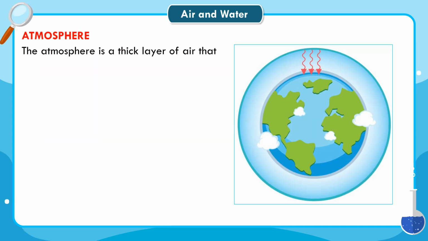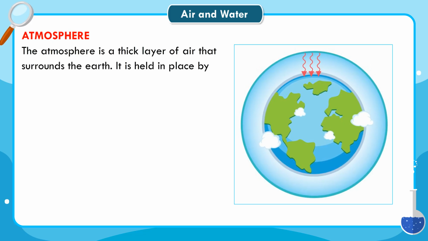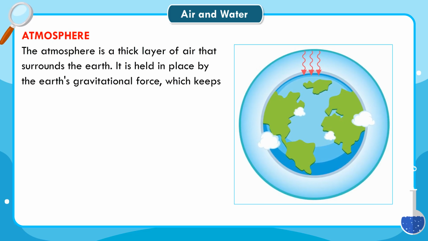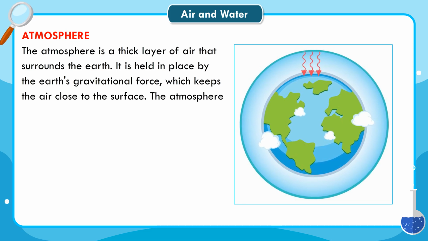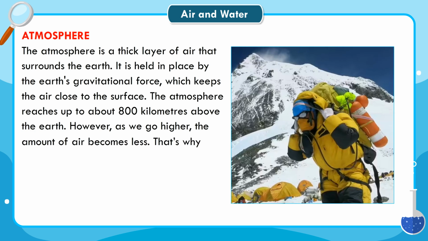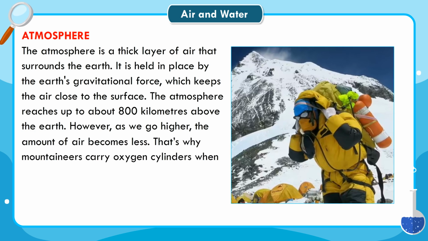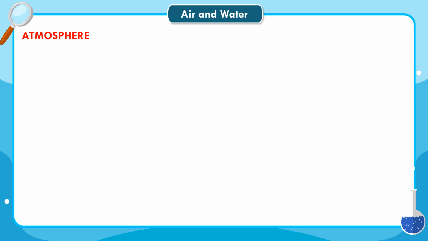Atmosphere. The atmosphere is a thick layer of air that surrounds the Earth. It is held in place by the Earth's gravitational force, which keeps the air close to the surface. The atmosphere reaches up to about 800 kilometers above the Earth. However, as we go higher, the amount of air becomes less. That's why mountaineers carry oxygen cylinders when they climb high mountains.